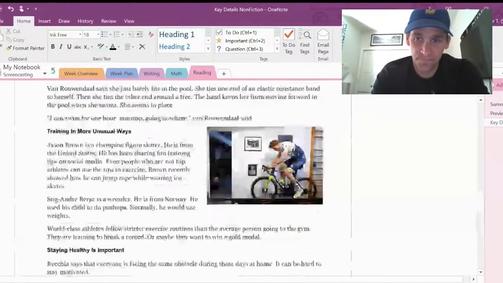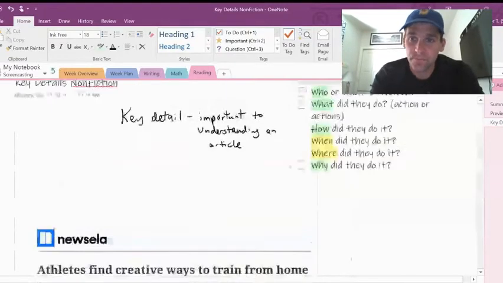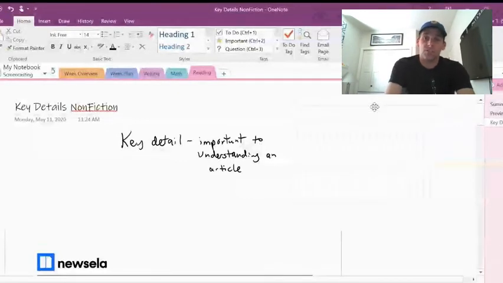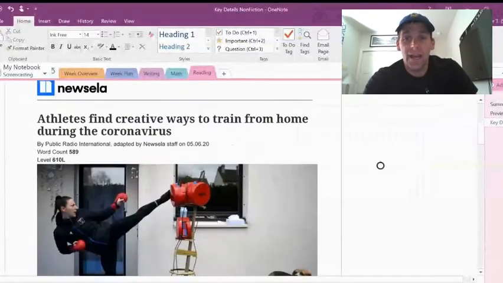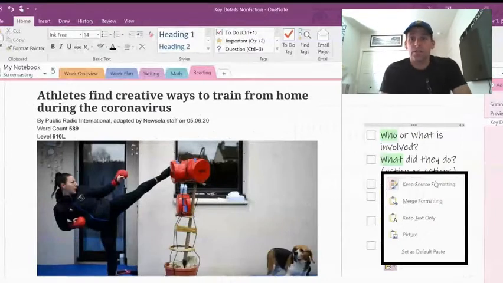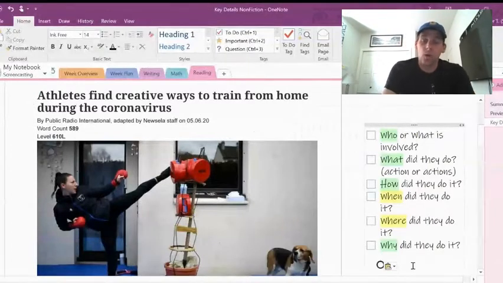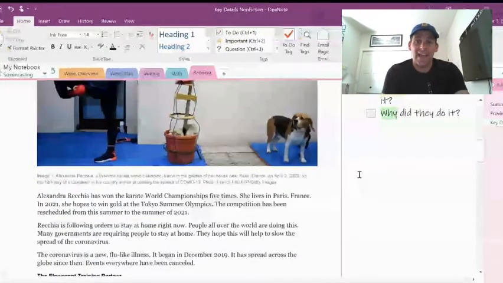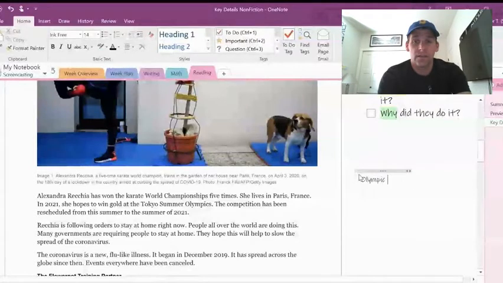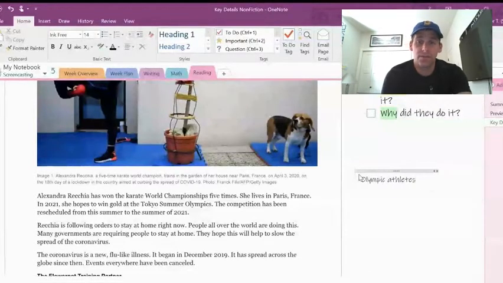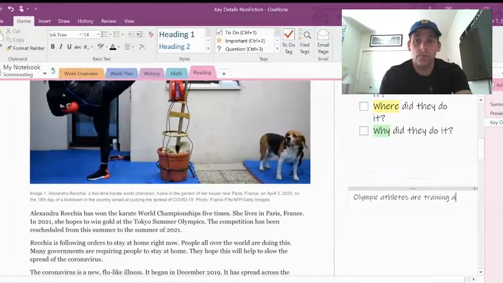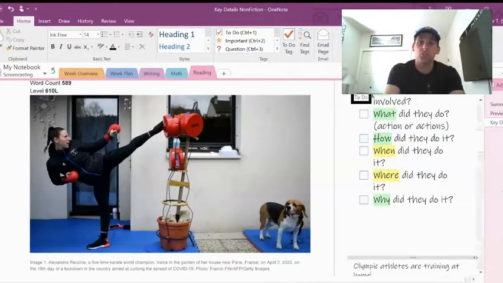So as I come through here, what I want to do is move these. I'm going to take these from the top and move them down towards the bottom. What I have done already is a little bit of work here. When I mark my who or what piece, I'm going to check them off as I go. So here I know it's different athletes, Olympic athletes. That's my who. And Olympic athletes are training at home. Okay, it does tackle the who part.